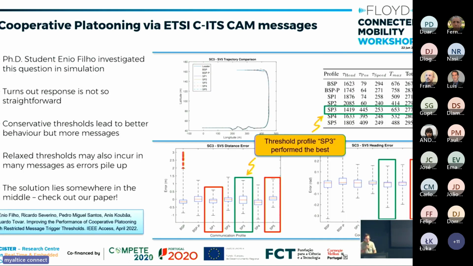It turns out this does not have a straightforward answer. There's a sweet spot between the number of messages that we send and observing that the platoon is performing correctly, both in terms of the distance error of the vehicles between themselves, so the error between the intended distance and the actual distance that we are observing, and the error between the steering angle that we want and the one that we are observing.